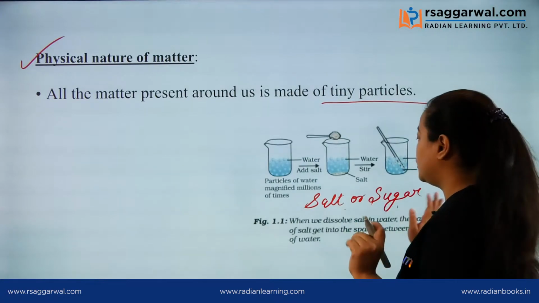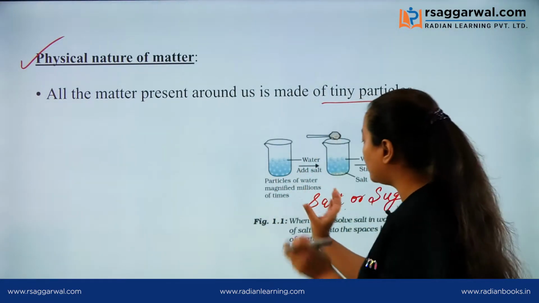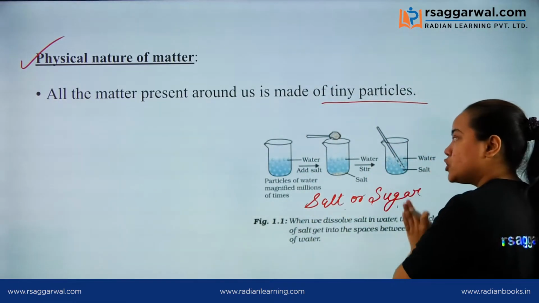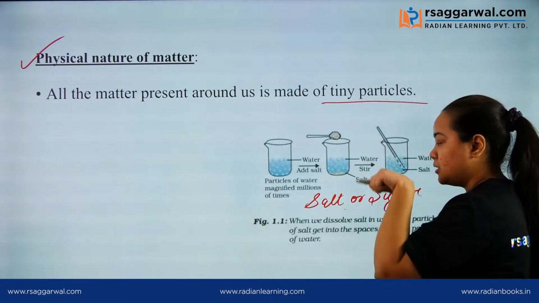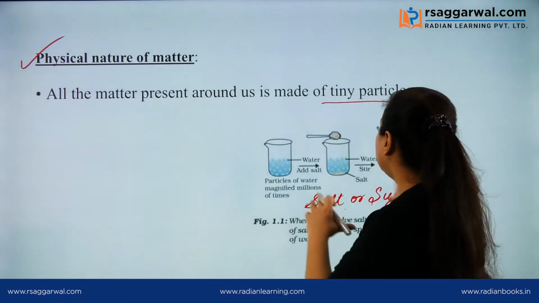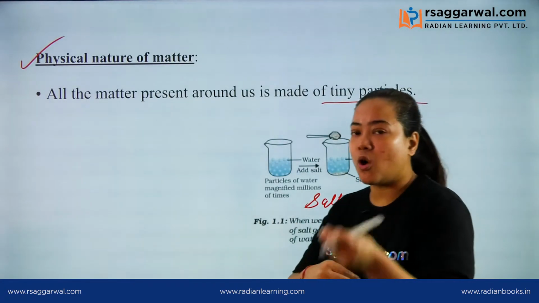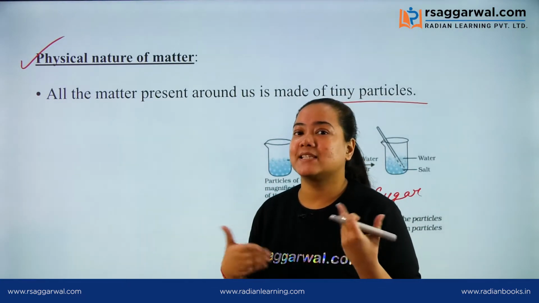You can take anything from these two. Take a glass of water, put a spoonful of either salt or sugar into your glass and then stir it. When you stir that, you will see that your sugar or salt is being dissolved in the water. So why is this happening?